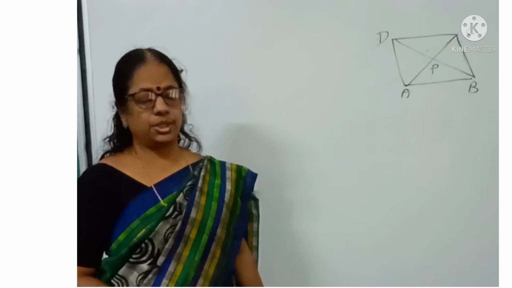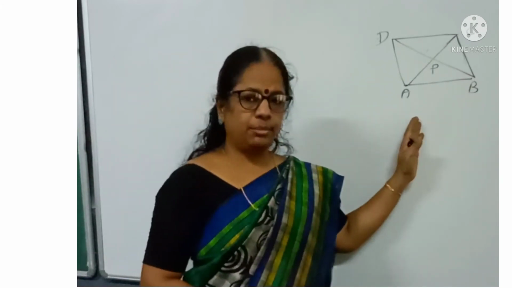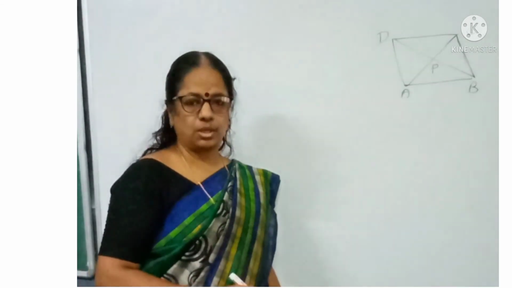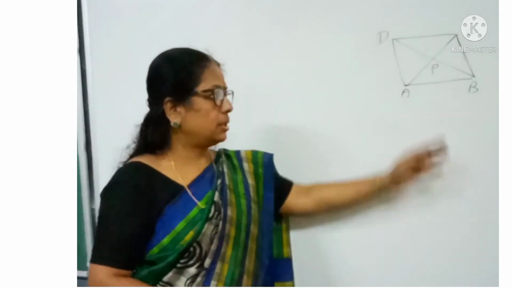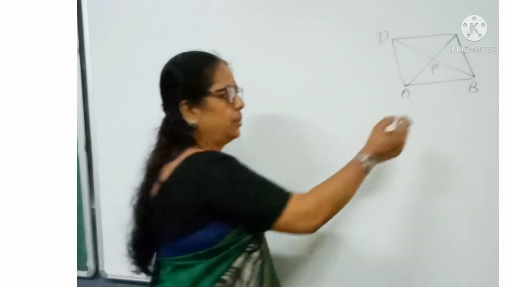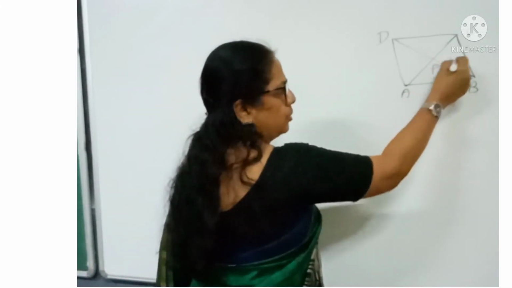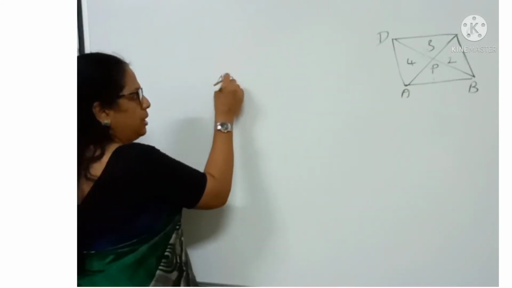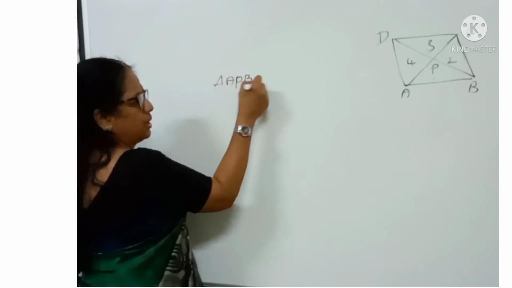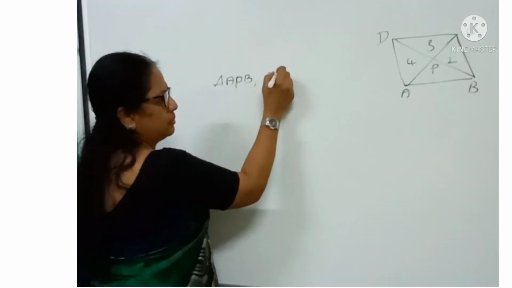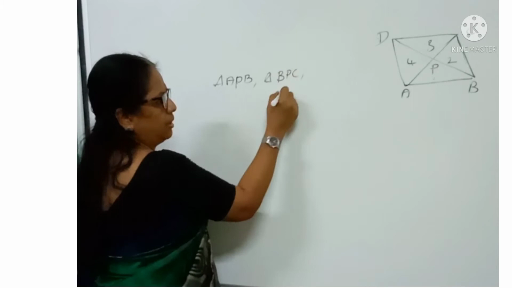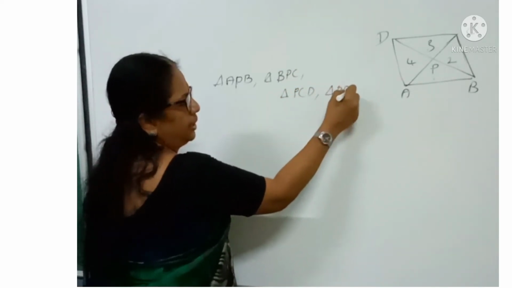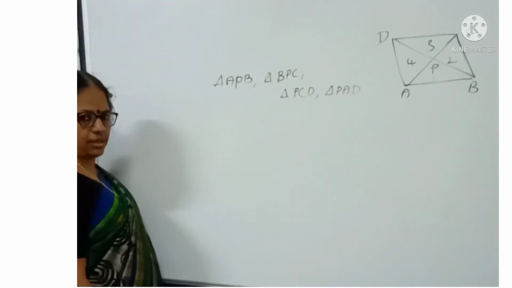Next question. Consider a quadrilateral ABCD and we mark a point P. The diagonals intersect at the point P. Then we want to take the four triangles. Which are the four triangles? Triangle APB, triangle BPC, triangle PCD and triangle PAD. So these are the four triangles.